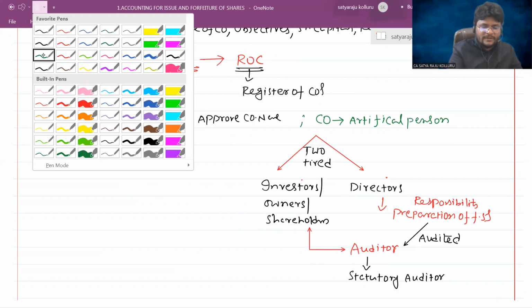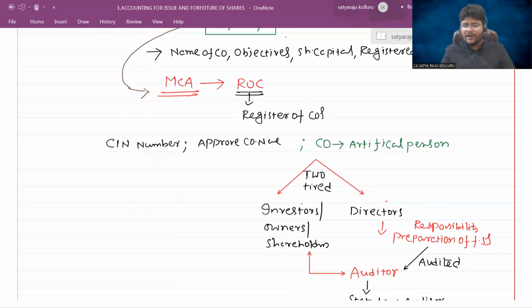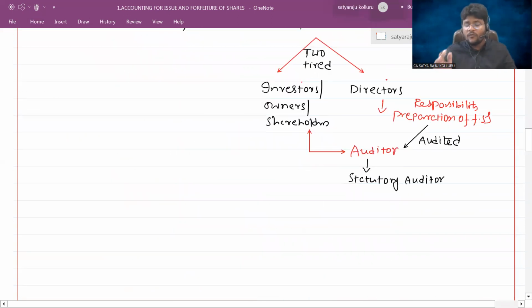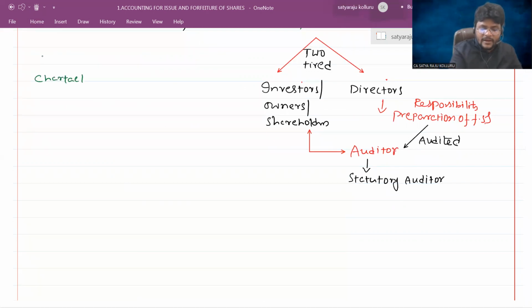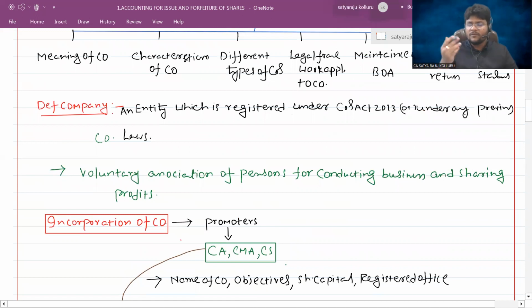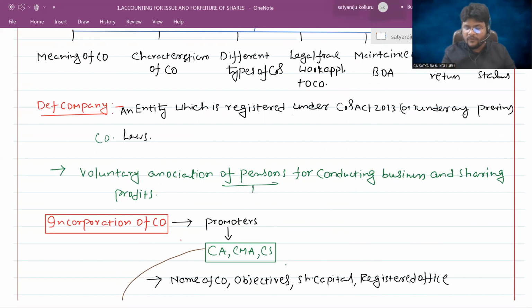I can understand simply that company type of organizations have the following characteristics. Sir, still on the definition part, I'm not going deeper. Just to be seen, a company is an artificial person which is registered under the Companies Act 2013 or under any other previous company laws, which is a voluntary association of persons. Here the voluntary association of persons means shareholders.